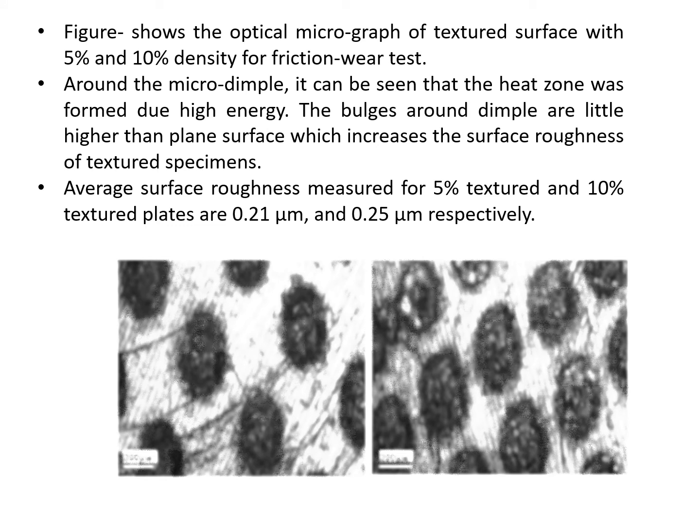These two optical micrographs represent the textured surface with 5 and 10% texture density for friction wear test. Around the micro dimples, it can be seen that a heat zone was formed due to high energy. The bulges around the dimples are a little higher than the plane surface, which increases the surface roughness of the textured samples. Average surface roughness measured for 5% and 10% textured plates are around 0.21 micrometers and 0.25 micrometers respectively.